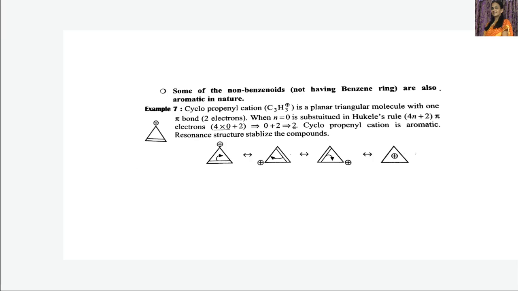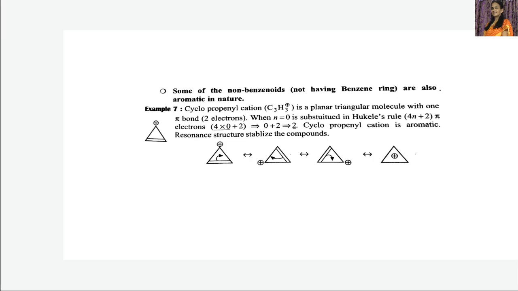Then it becomes the cyclopropenyl cation. This is a planar, triangular molecule with one pi bond, that is 2 electrons.